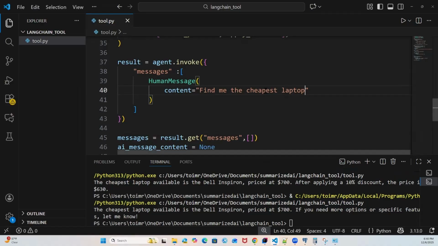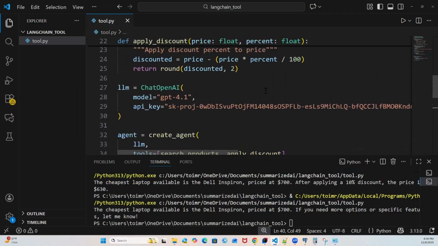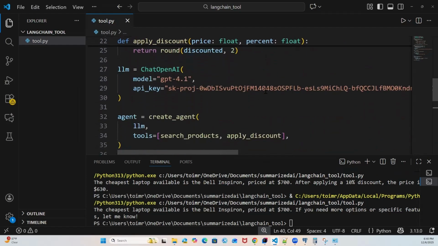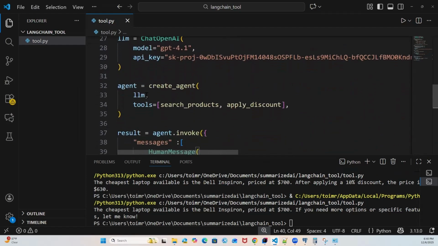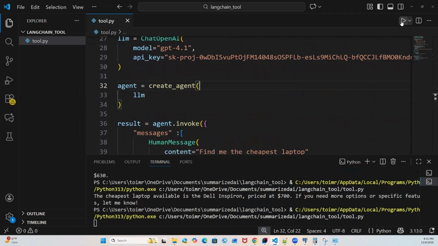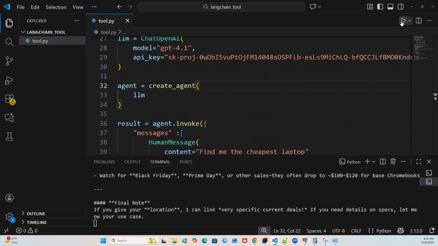Great. Now, if you see one thing clearly, we have defined two tools, and using these two tools, our agent is providing the output. Suppose I remove this particular tool from here and re-execute this code. Now it will not look into these tools. It will be looking over the internet, searching the information it got trained on.